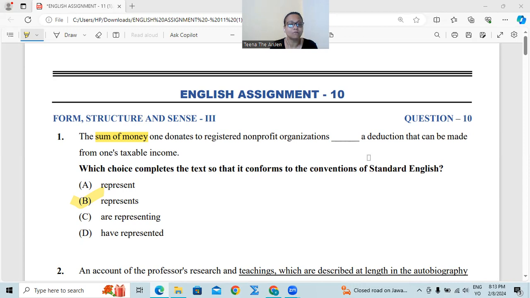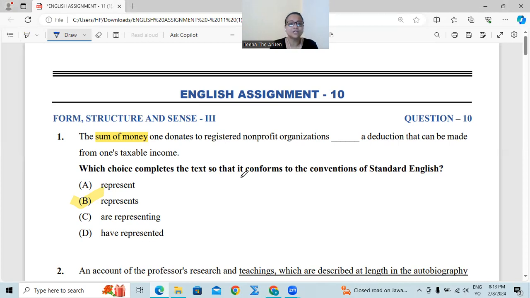from one's taxable income. For form structure and sense boundaries, questions on verb and subject-verb agreement, verb forms, we need to find out the subject and then agree it with the verb. Our subject here is sum of money. Sum of money means a total amount of money and that is taken as a single amount, right?